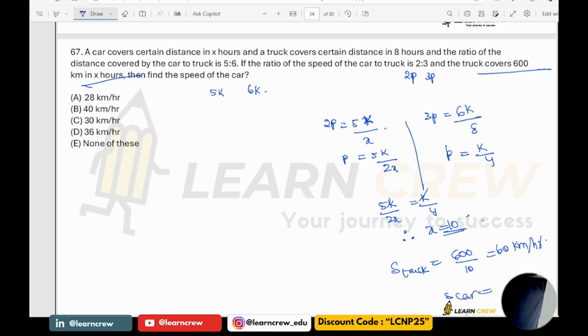So their speeds are in the ratio 2 is to 3. If it is 3 parts, it is 2 parts, which is 40 kilometer per hour. So the answer is 40.